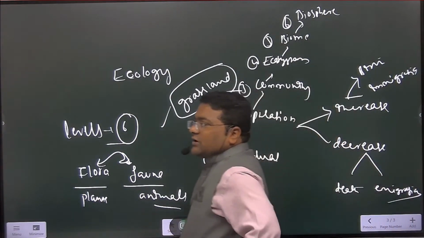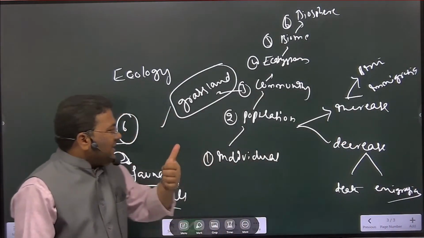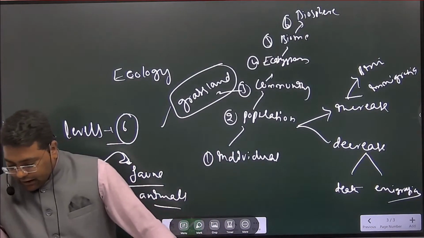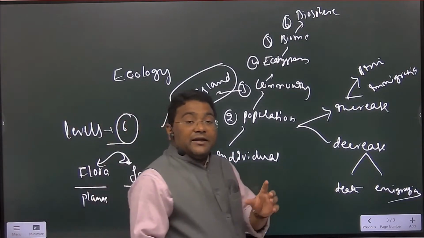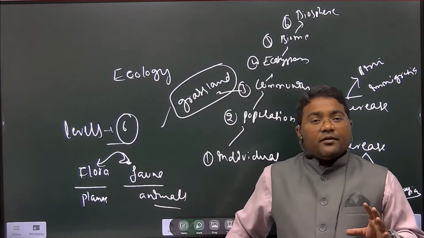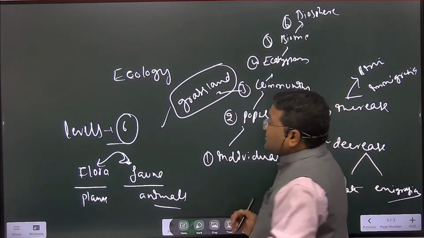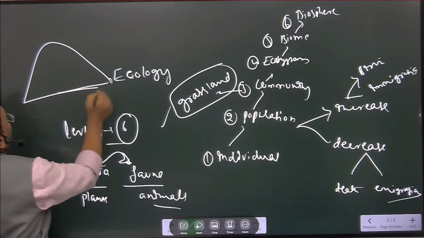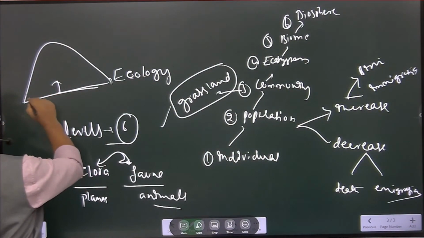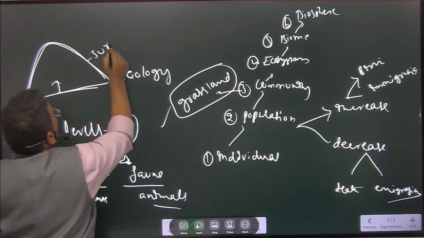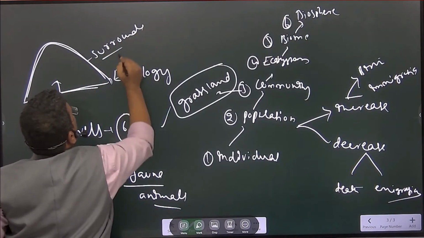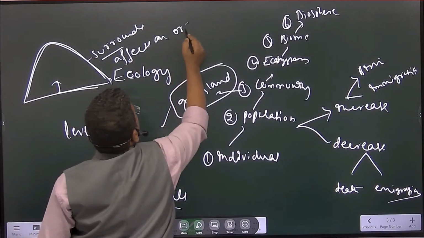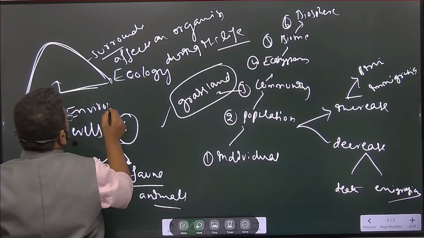So what do you mean by ecosystem? आप कोई बता सकते हो क्या? Before that, there is a correlation between the ecology and environment. What is environment? Environment, for example, you are here, right? So you are influenced, you are surrounded, which surrounds or affects an organism.